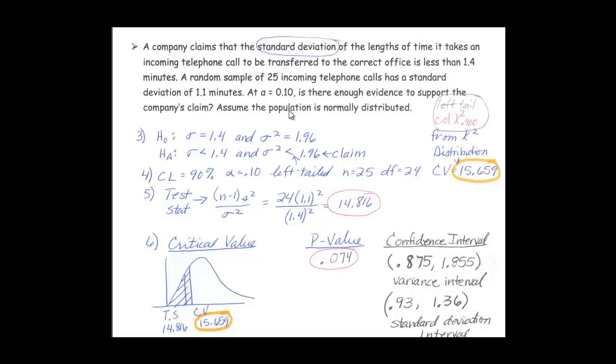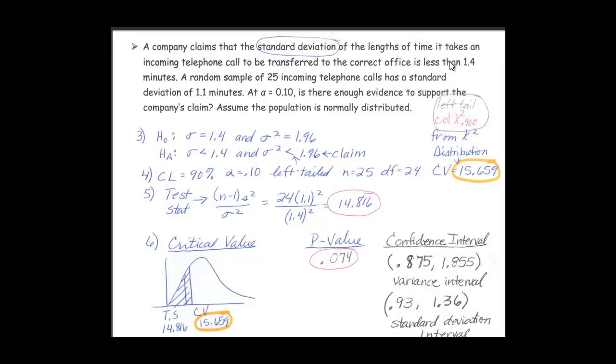A couple things I want to point out here before we go forward is that I've circled standard deviation. Our previous problem, they gave us variance. I'm circling this because I want you to be aware of some things as we move through this. They gave us standard deviation, and we're going to have different points where we have to deal with variation. The other thing is that because they gave us standard deviation, our measure of 1.4 minutes, we have this unit measure. It's minutes, where we didn't have a unit measure when it came to variance. Okay, moving forward.